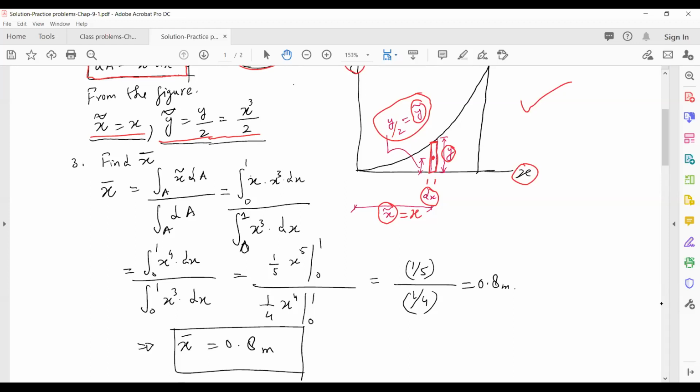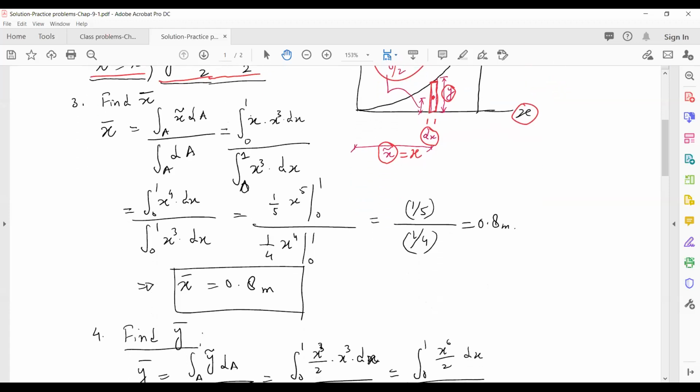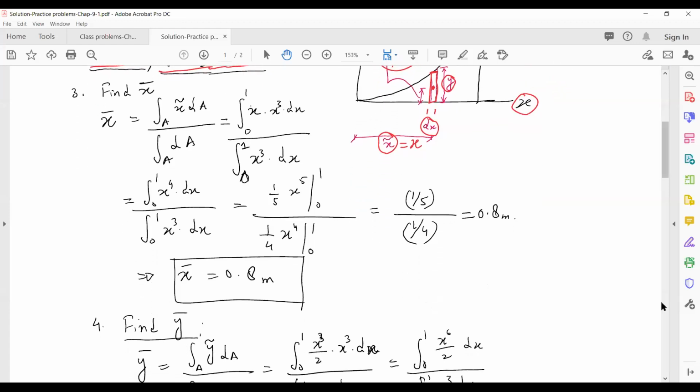Now we can just apply the equations which we already learned during the earlier part of the lecture, how to find x bar and y bar of the whole area. So let's do that. This is your step 3, find x bar of the area.